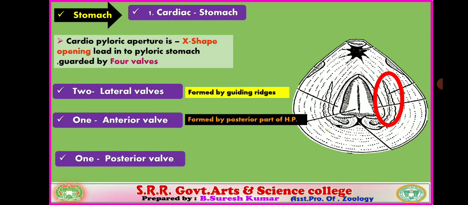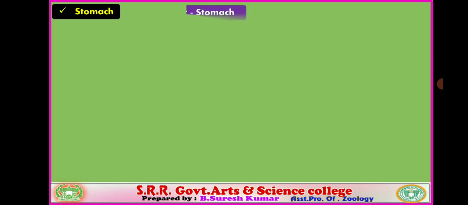And next, a single posterior valve is present, formed by a semilunar folding of the stomach. The wall of the stomach gives rise to a semilunar-shaped folding in between the pyloric and cardiac stomach. That semilunar folding becomes a valve called the posterior valve. So the cardiopyloric aperture is guarded by 4 valves, namely 2 lateral valves, 1 anterior valve, and 1 posterior valve.